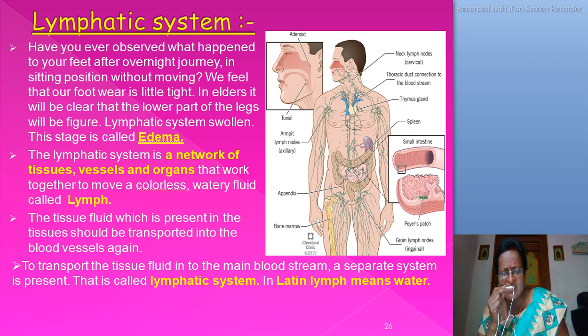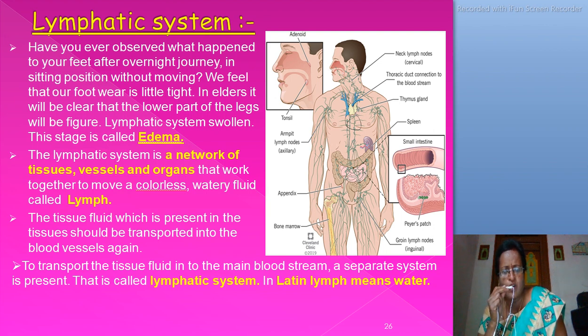The lymphatic system is a network of tissues, vessels and organs that work together to move a colorless watery fluid called lymph. The tissue fluid which is present in the tissues should be transported into the blood vessels again.